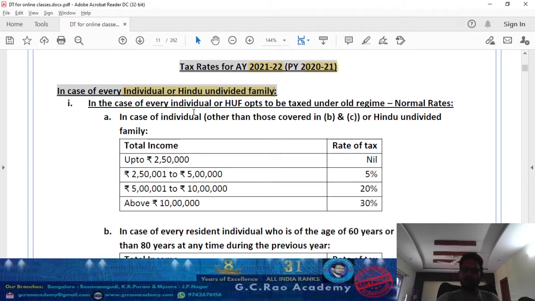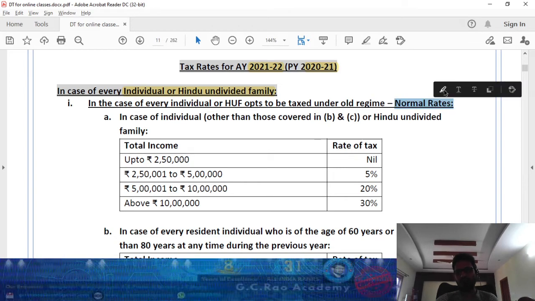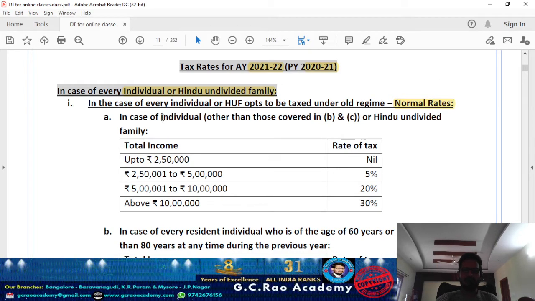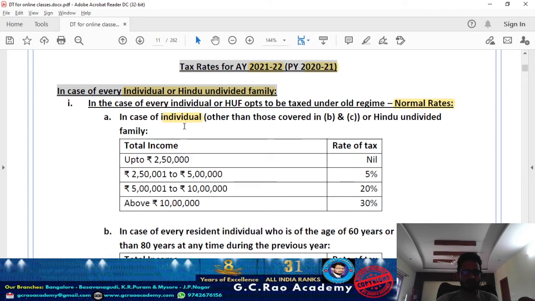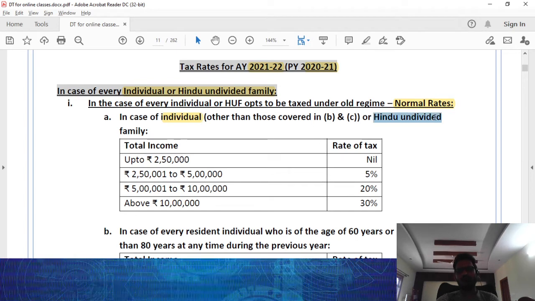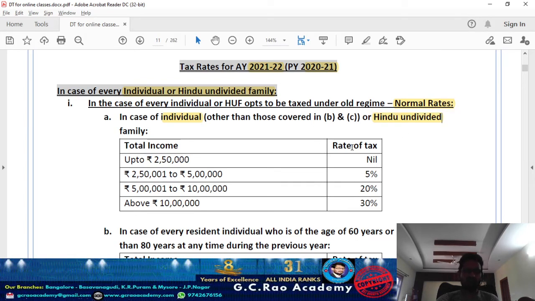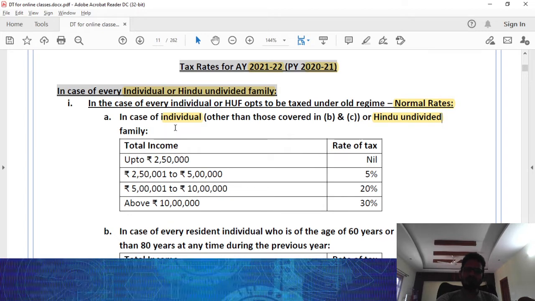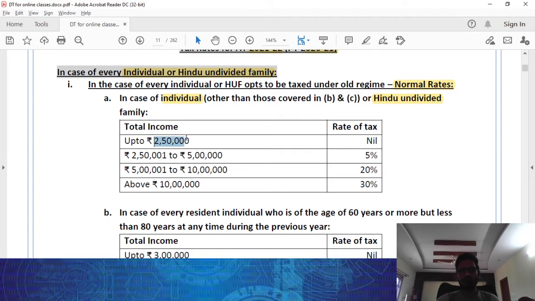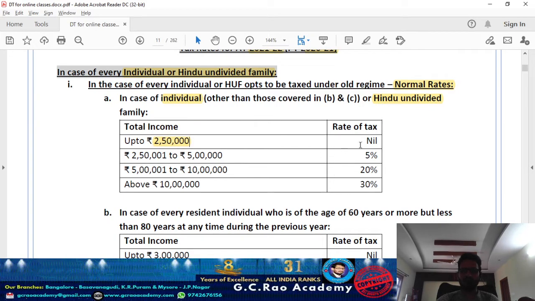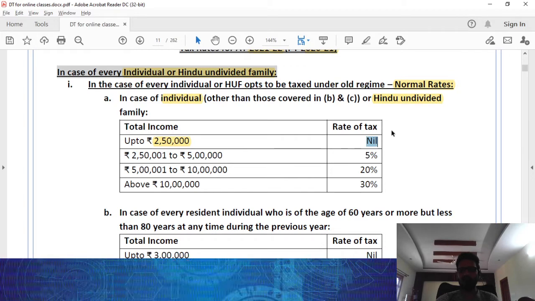Now, in case the assessee has not opted for section 115BAC, that is, the concessional rates of tax, then what are the normal rates of tax applicable to individuals? If the assessee is an individual other than a senior citizen, any individual whose age is below 60 years, or a Hindu undivided family, the normal rates apply. Income up to 2,50,000 is the basic exemption, so the applicable tax rate will be nil.